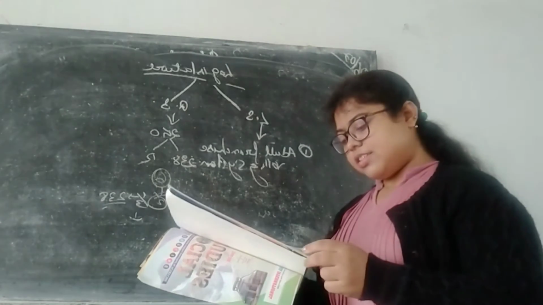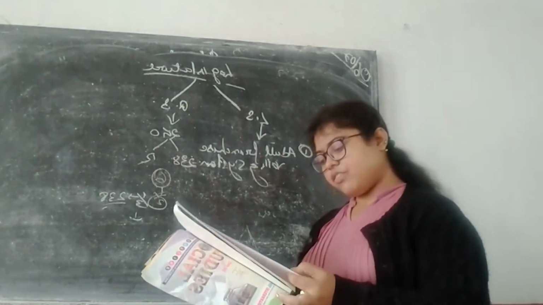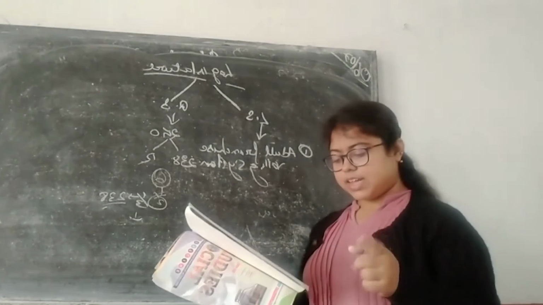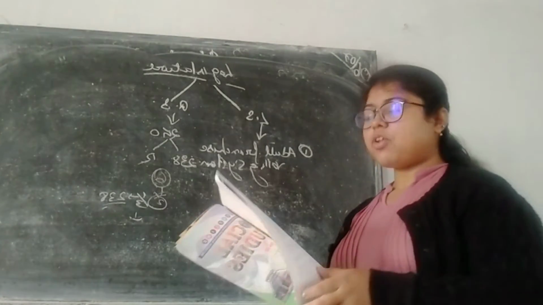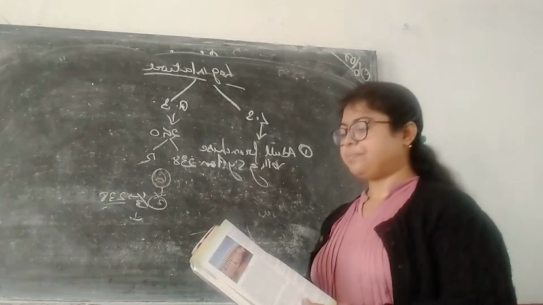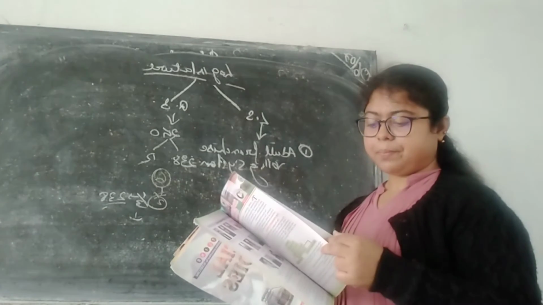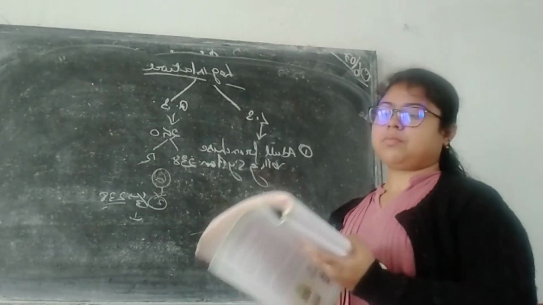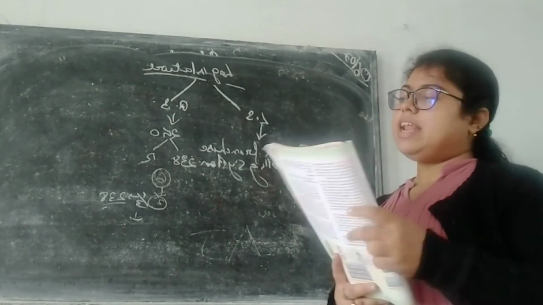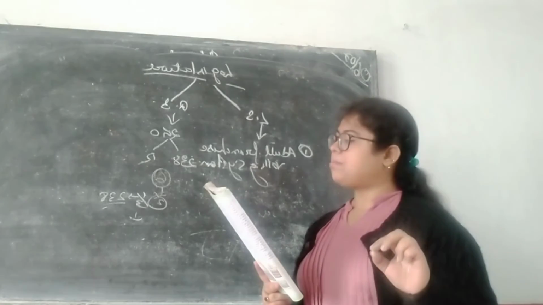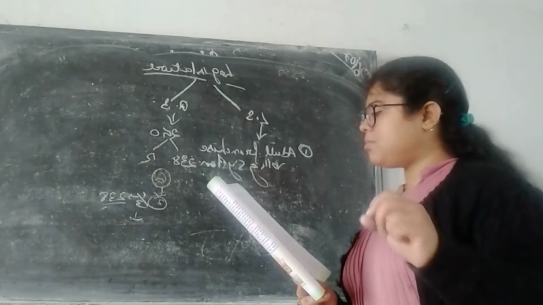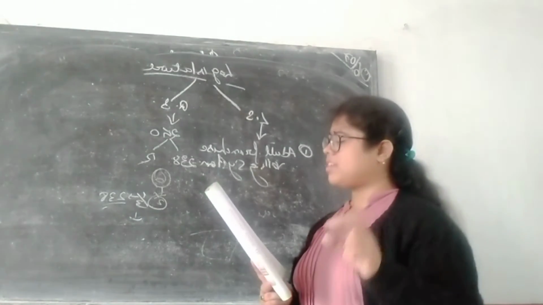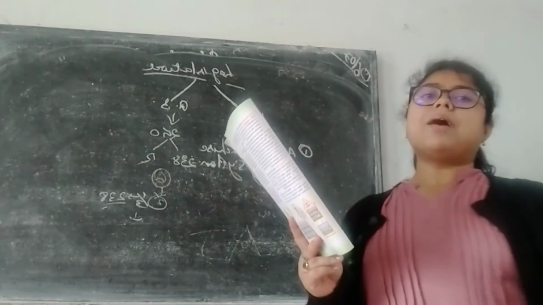The vice president is the presiding officer of the Rajya Sabha. Mark that. He is the ex-officio chairman of the Rajya Sabha and is elected by both the houses of the elected members. The deputy chairman is elected by the members of the Rajya Sabha. He presides over the Rajya Sabha in the absence of the permanent chairman.